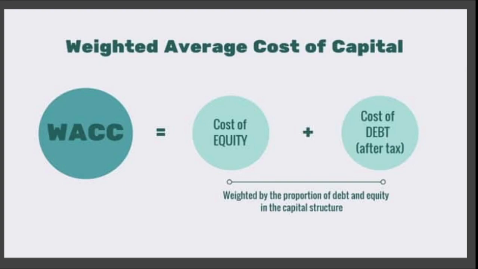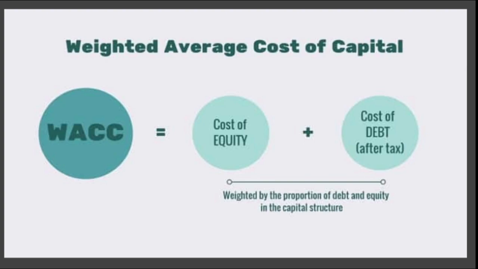The next and most important topic is the weighted average cost of capital. Till the previous slide, we said there are four components to consider, of which one has dropped. That is retained earnings. Now we are left with three: debt, preference share capital and equity share capital.